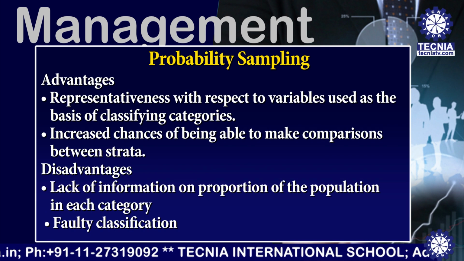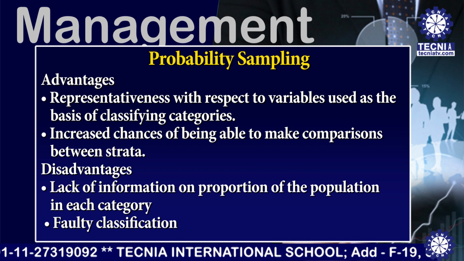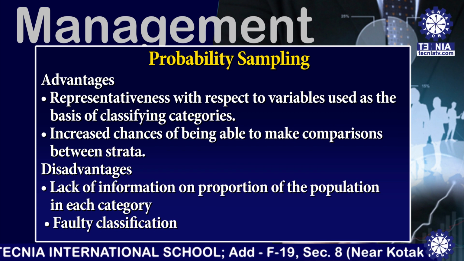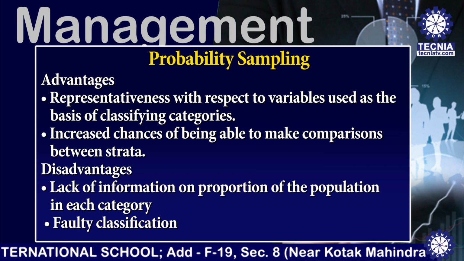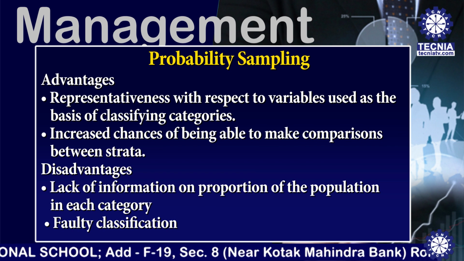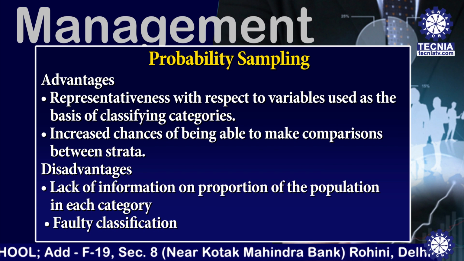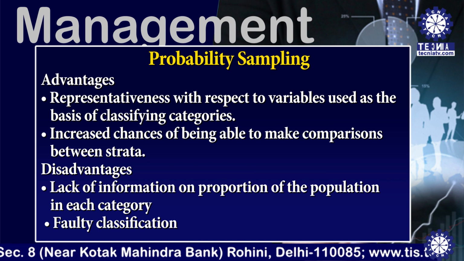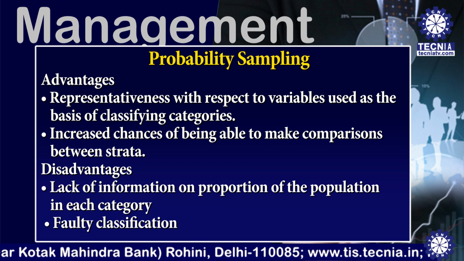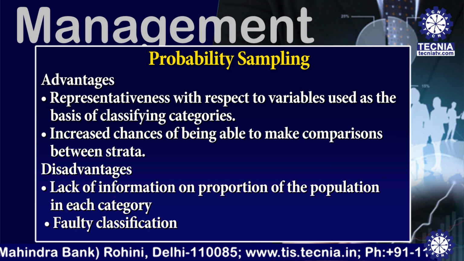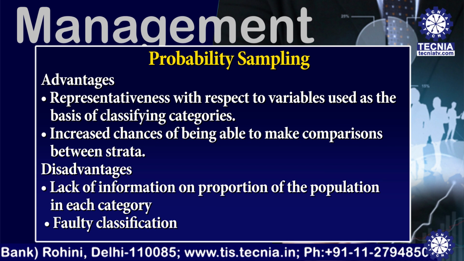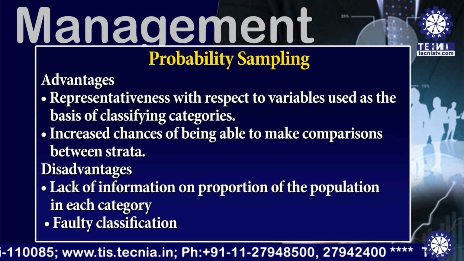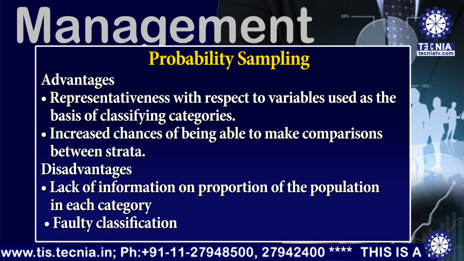There are certain advantages of this method. First one, representativeness with respect to variables used as the basis of classifying categories. And the second advantage is increased chances of being able to make comparisons between strata. The disadvantages of this method: first, lack of information on proportions of the population in each category. Second one, faulty classifications.